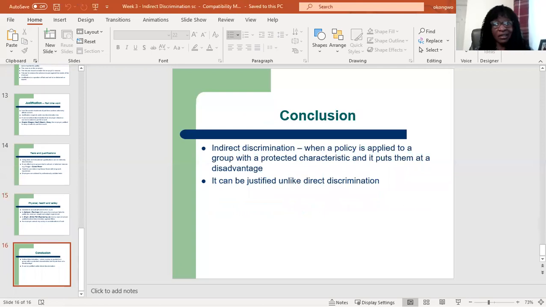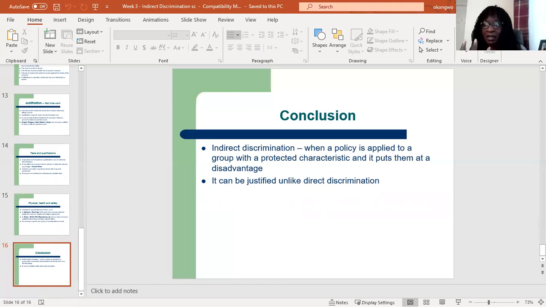Okay, and that brings us to the end of indirect discrimination. That is a discriminatory PCP which an employer puts in place, and it discriminates against a protected group, and the employer does not have a legitimate reason for having it.